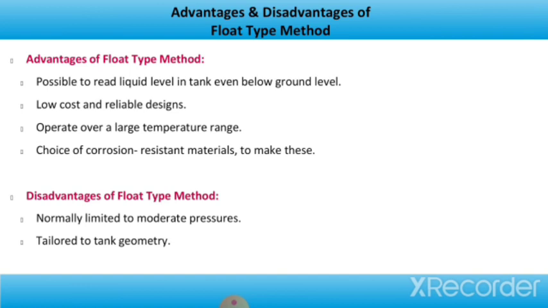Now we'll talk about the advantages and disadvantages of using the float type method. First we'll talk about the advantages. It is possible to read the liquid level in a tank even below the ground level. It has low cost and reliable designs. It operates over a large temperature range and there is a choice of corrosion resistant materials to make these. Now we'll talk about the disadvantages of the float type method. It is normally limited to moderate pressures and tailored to tank geometry.